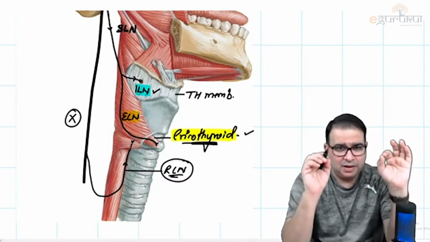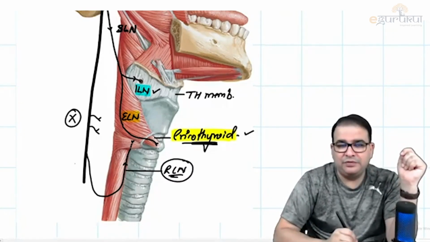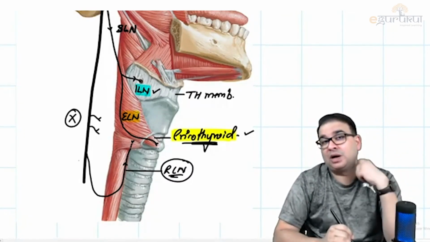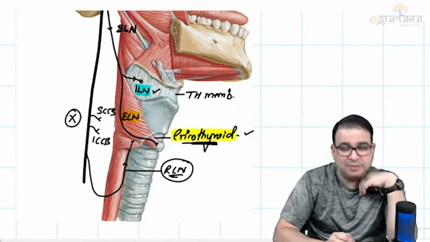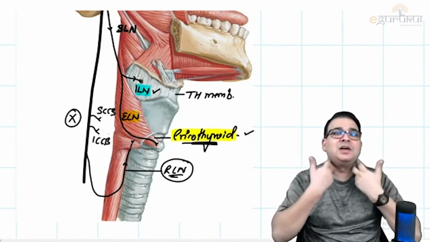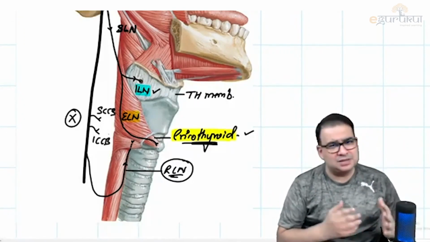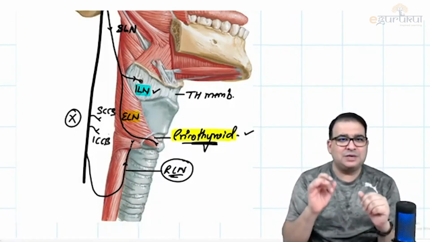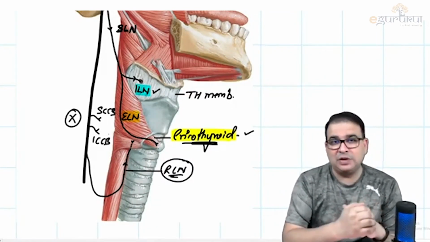In the neck, I hope you also remember there are two branches coming from the vagus nerve which contribute to the cardiac plexus, guys. That was the superior cervical cardiac branch and the inferior cervical cardiac branch of the vagus. They are also given off, but they go and contribute to the cardiac plexus, which we are not going to discuss. I just have to tell you that these branches are also given off in the neck.